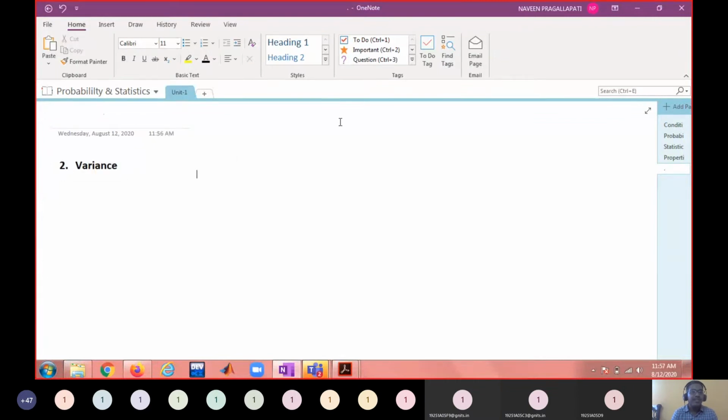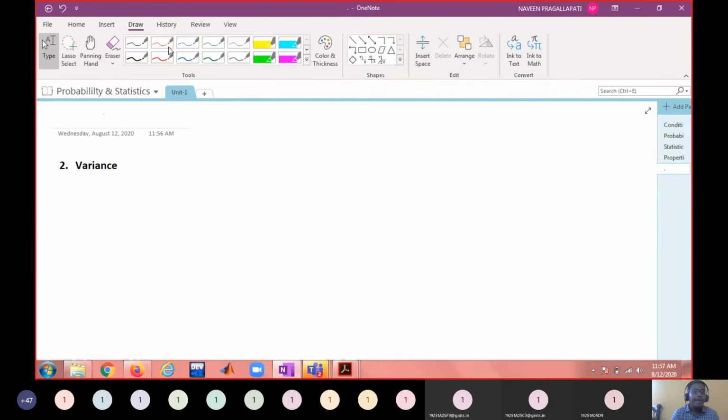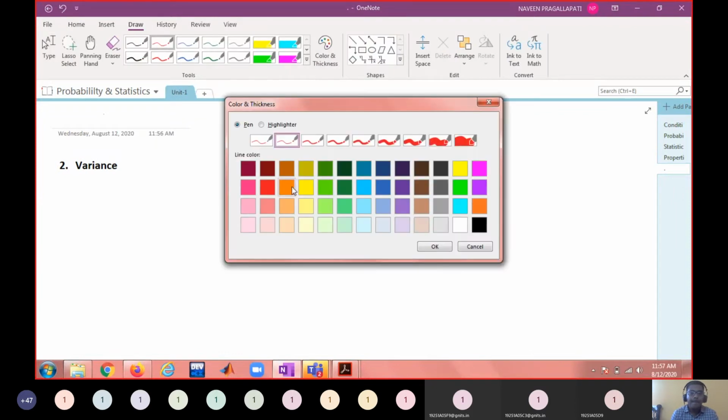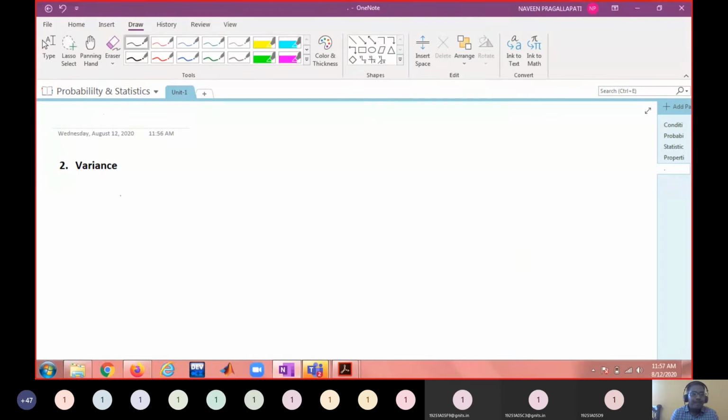So what is the definition of variance? Variance is denoted as VAR, variance of x. It is also denoted with sigma square, which is nothing but the expectation of x minus mu whole square.